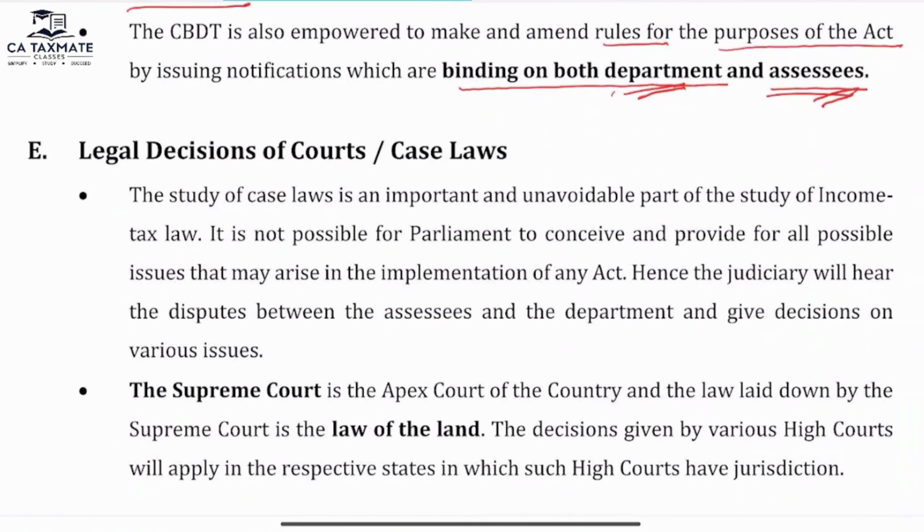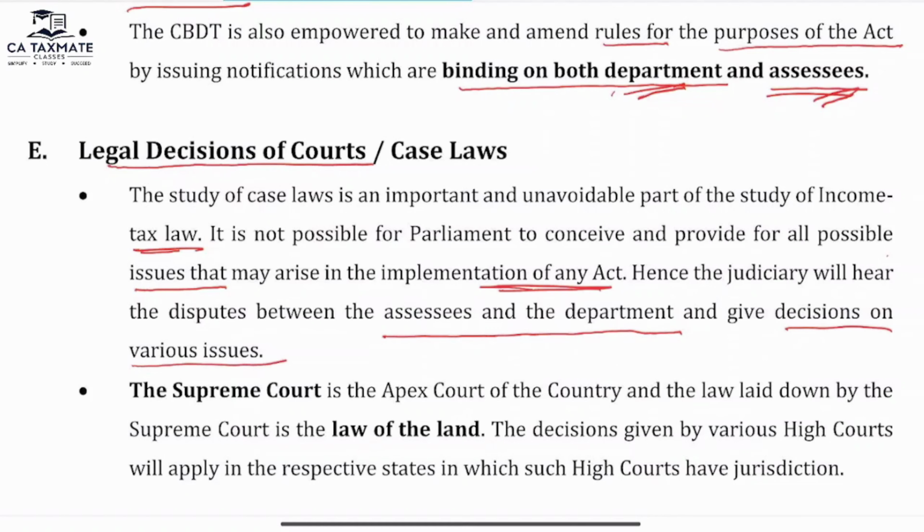The fifth one is legal decisions of the court. The study of case laws is an important and unavoidable part of the study of income tax laws. It is not possible for Parliament to envisage and provide for all possible issues that may arise in the implementation of the Act. Hence, the judiciary hears the dispute between the assessee and the department and gives decisions on the various issues.